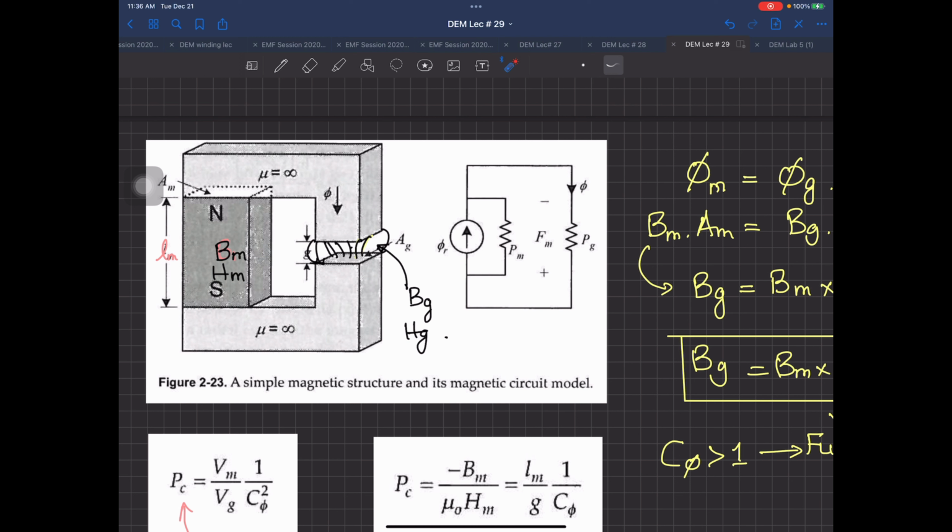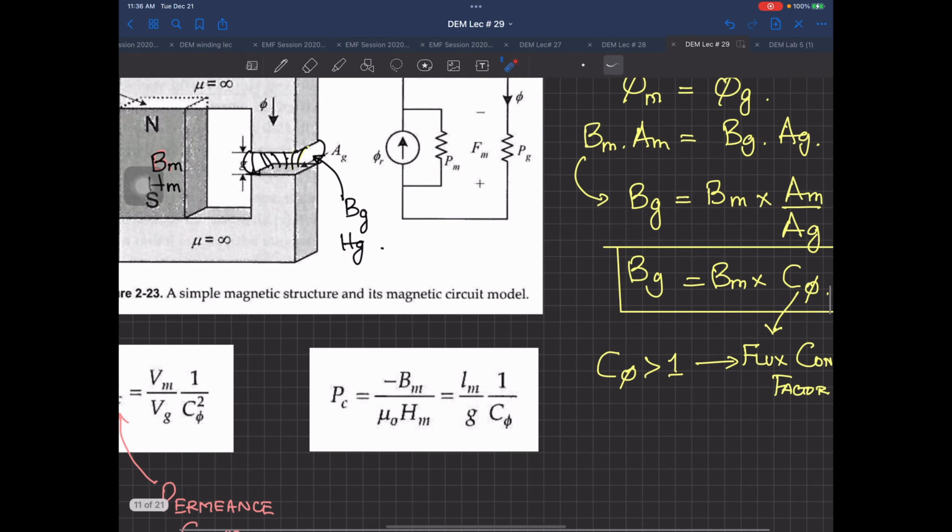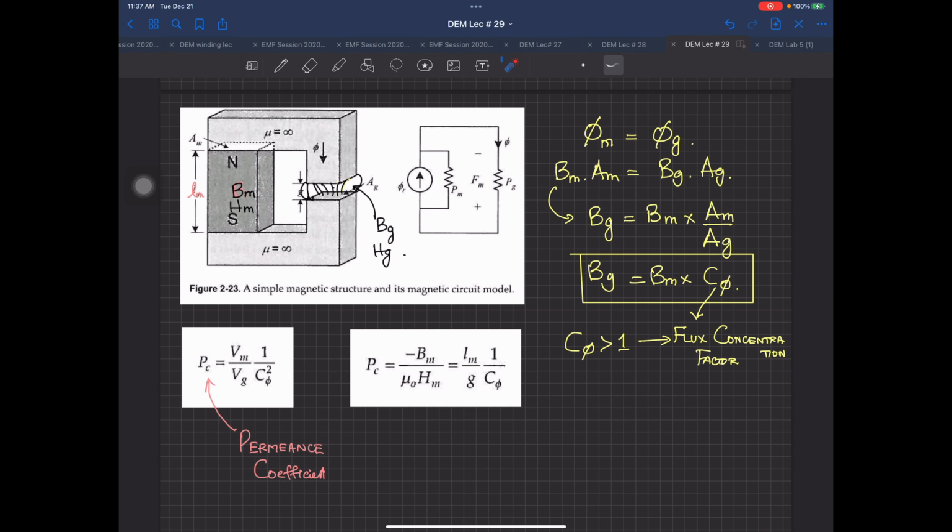ये डायग्राम है आपके पास, phi r आपको पता है, ठीक है, phi r is dependent upon the flux density over there. Can you find out phi? They both are in parallel. You have to apply the flux division rule, that is actually a replica of the current division rule. So I'm just writing down the formula straight away. I have the flux phi equal to phi r multiplied by Pg divided by Pm plus Pg. Agreed over there?